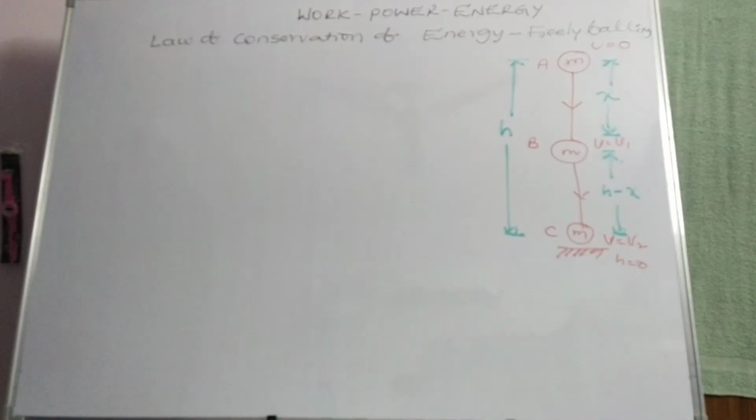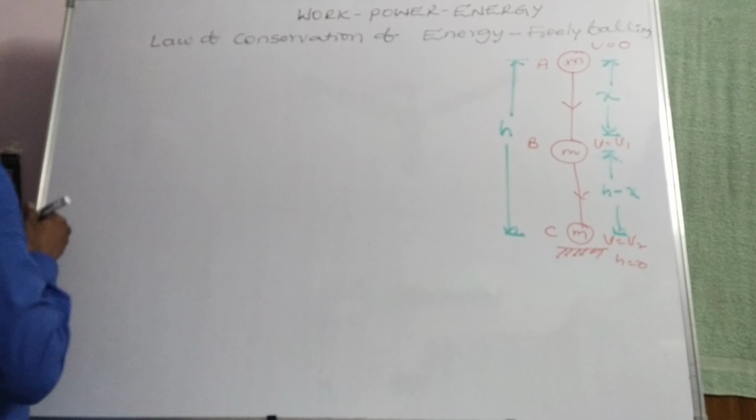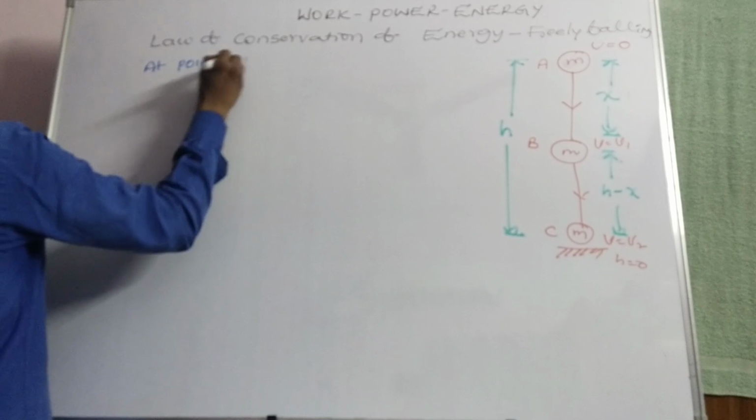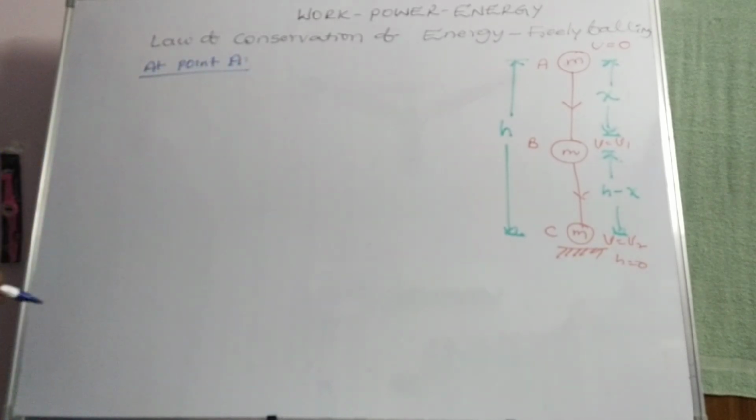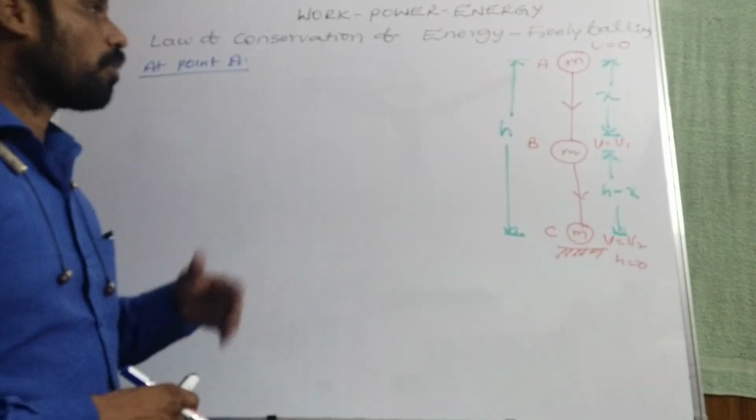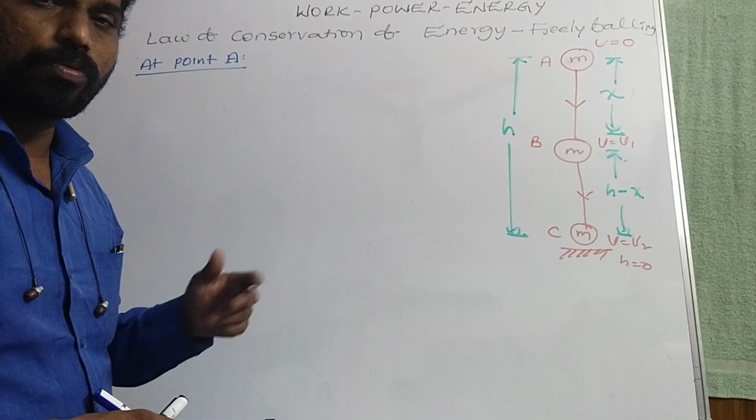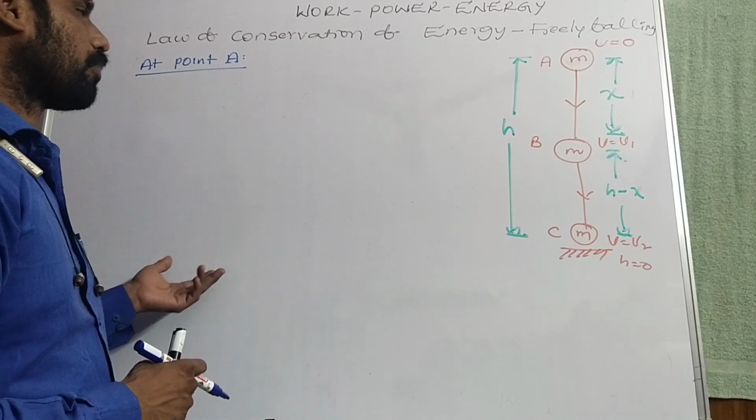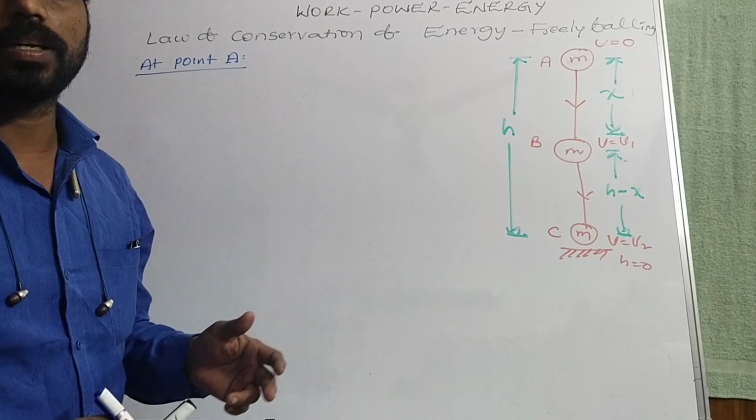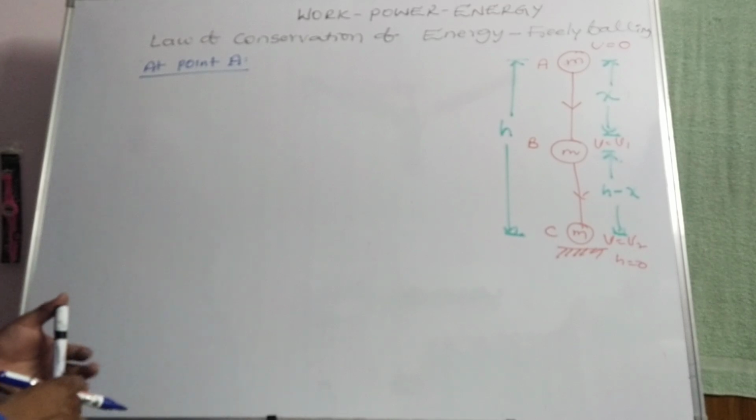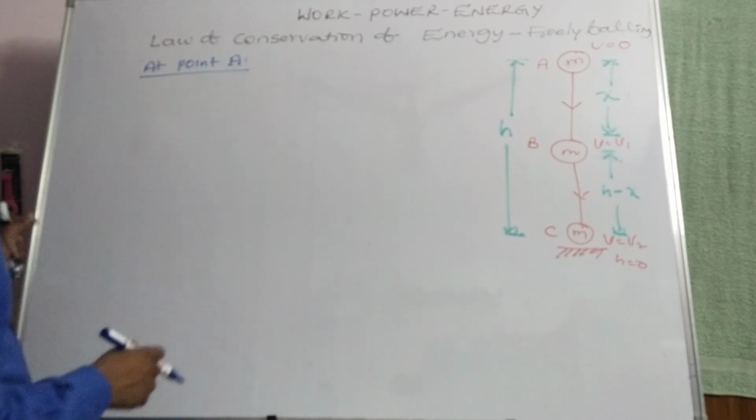So now at point A, what is law of conservation of energy? Law of conservation of energy is nothing but energy can neither be created nor destroyed, but it can be converted from one form to the other form, as well as total mechanical energy is conserved. Total mechanical energy is conserved or constant if external forces do no work, internal forces do work.